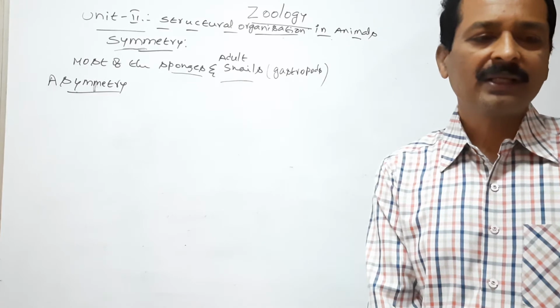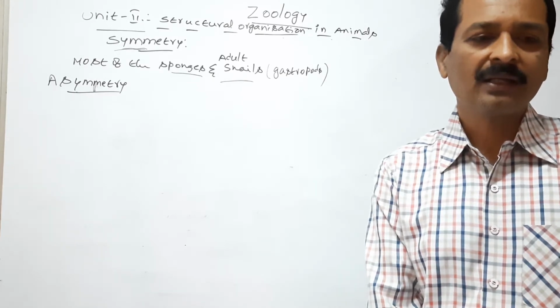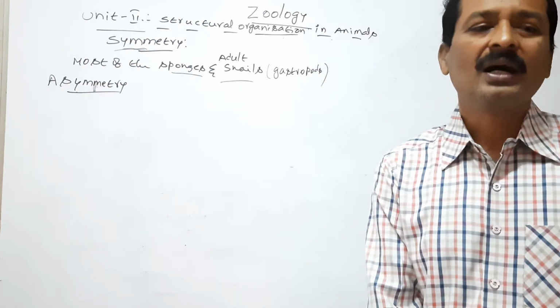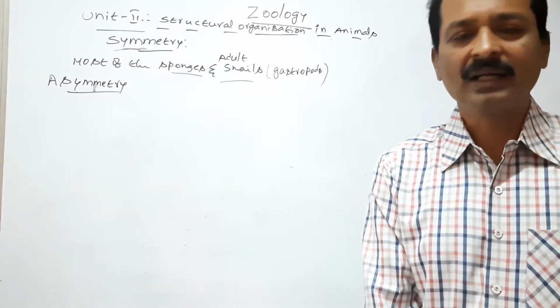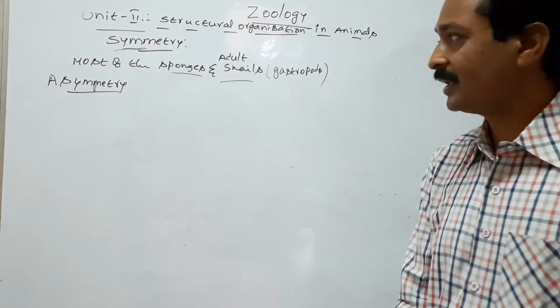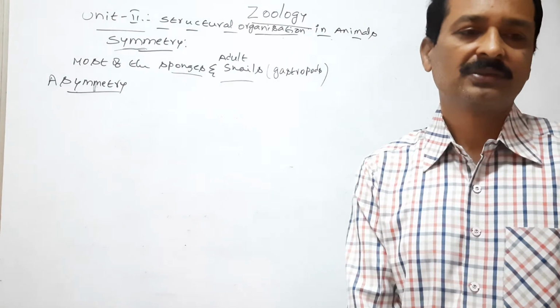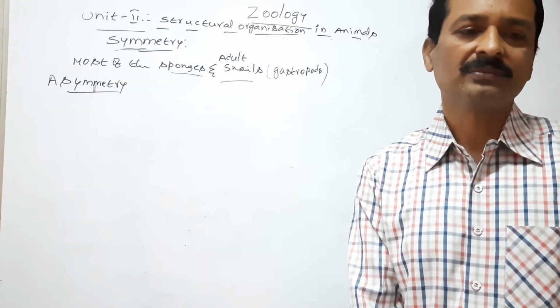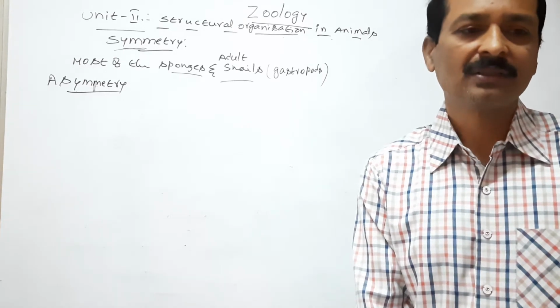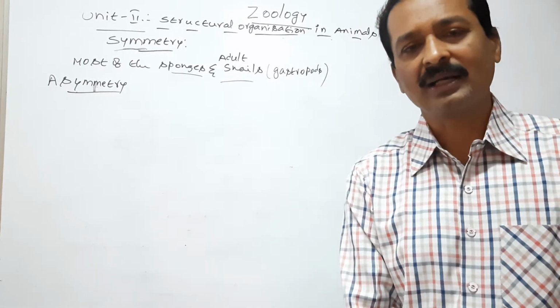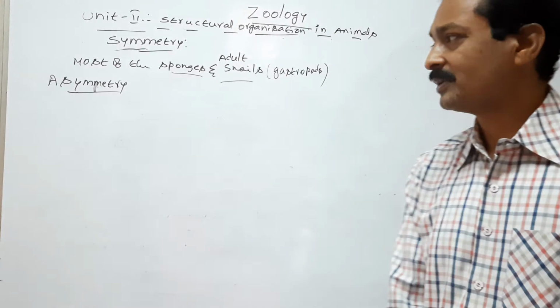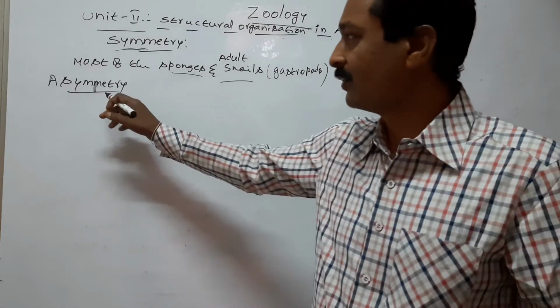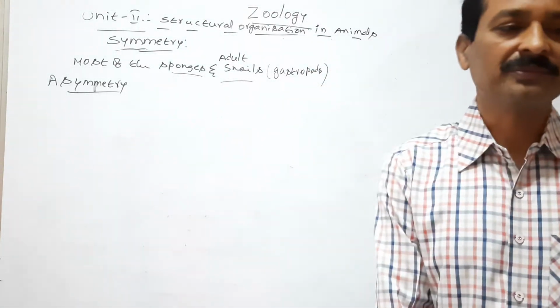Asymmetry cannot be said to be an adaptation or advantage to an organism. So asymmetry is not useful to the organism.